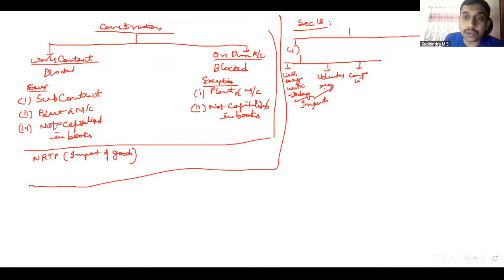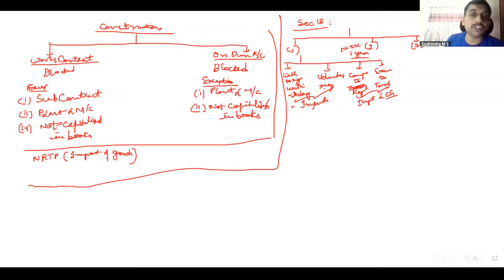Composition dealer converted to taxable, regular registration, or exempt supply becoming taxable. In such cases, we can claim inputs as well as capital goods, but capital goods 5% per quarter should be reduced as on the date preceding the date of conversion. However, 18.2 says in all these cases, you can claim ITC only if the invoice date is up to 1 year previous. So no ITC if invoice date is beyond 1 year.